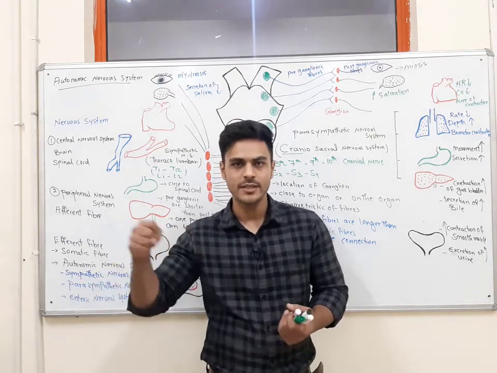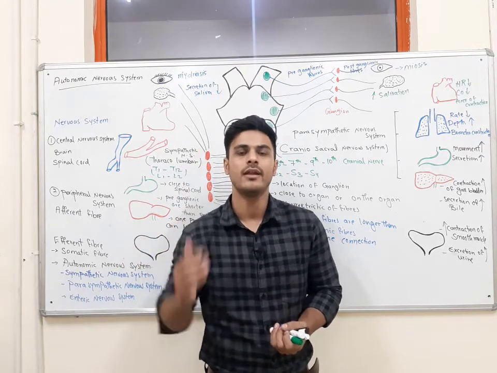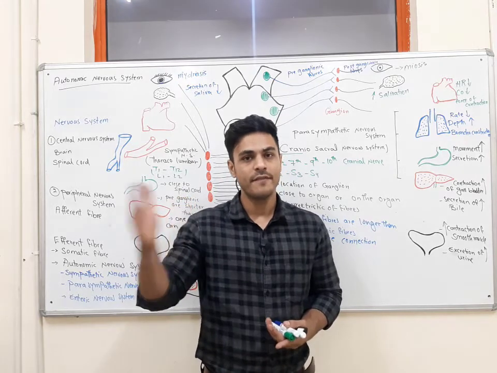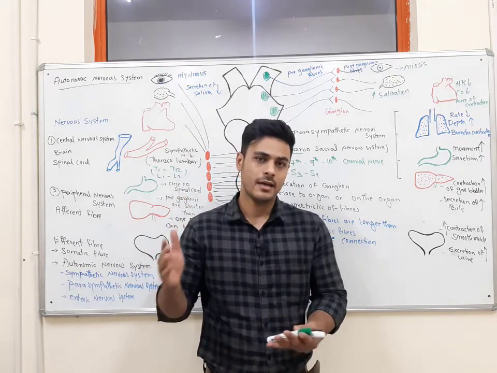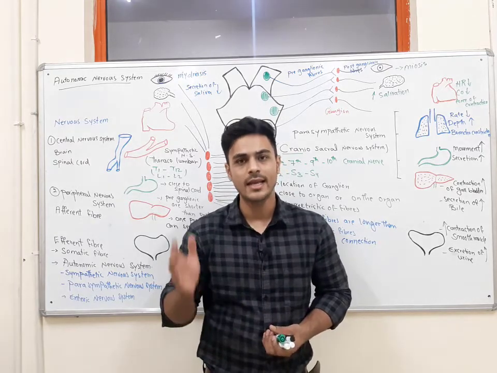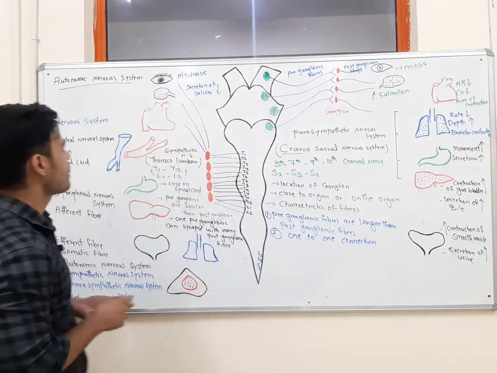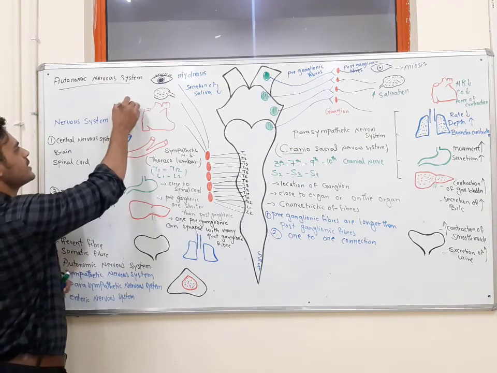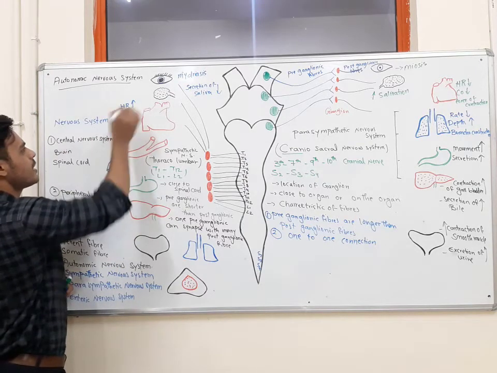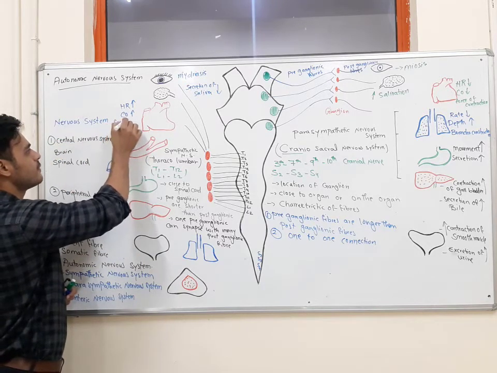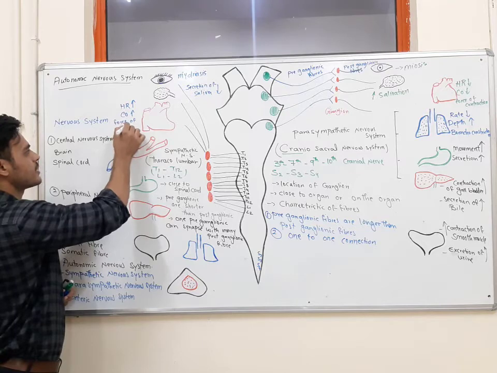It will stimulate the heart, it will increase the heart rate, it will increase the force of contraction, it will increase the cardiac output. So on the heart, the effect is an increase in heart rate, an increase in cardiac output, as well as an increase in the force of contraction.